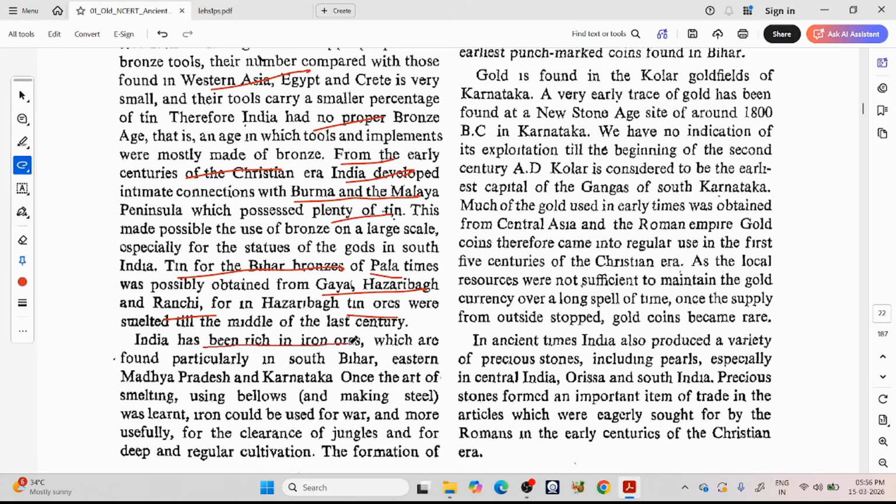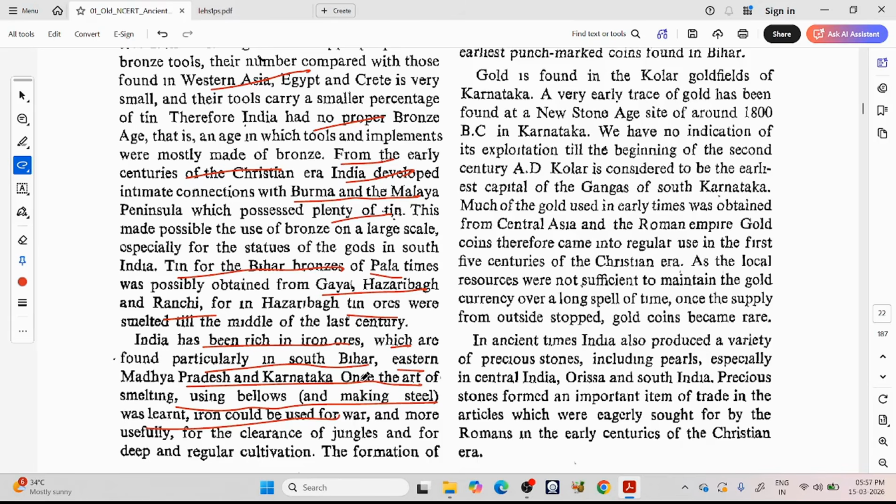India has been rich in iron ores, which are found particularly in South Bihar, eastern Madhya Pradesh and Karnataka. Once the art of smelting using bellows and making steel was learned, iron could be used for war and, more usefully, for the clearance of jungles and for deep and regular cultivation. So we had rich iron ores in this South Bihar, Madhya Pradesh and Karnataka region. But it is the raw ore.